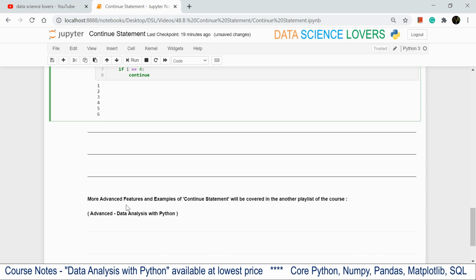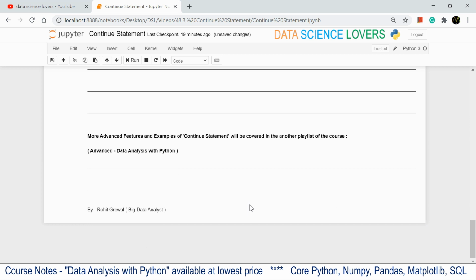More advanced features and examples of the continue statement will be covered in another playlist of the course, which is Advanced Data Analysis with Python.